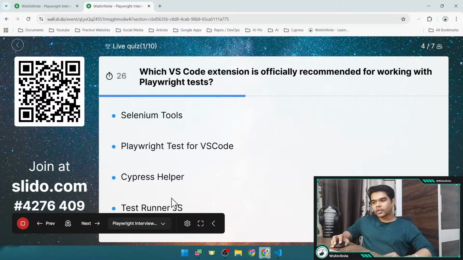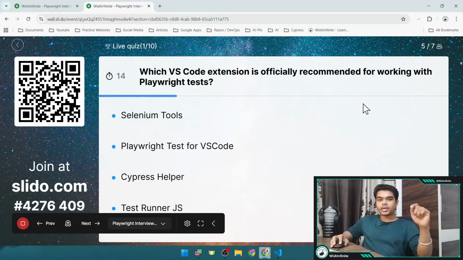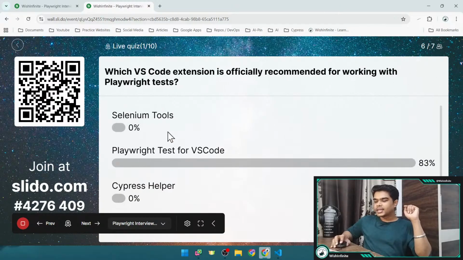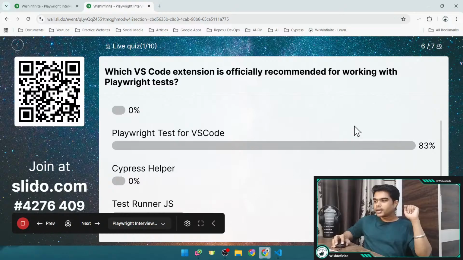And hurry up, guys. I would also show the leaderboard in between so that you would be able to see who is answering all the questions correctly, and they would be higher in rank. And also, the people who answer early would be at the top. If let's say 3 people are answering correctly, the one who has given the answer in less time would be at the top. And now we have got 6 answers here, and 83% have selected Playwright Test for VS Code, and there are some people who have selected Test Runner JS.